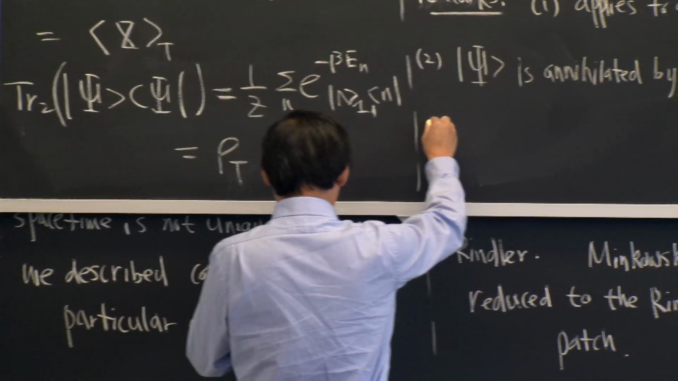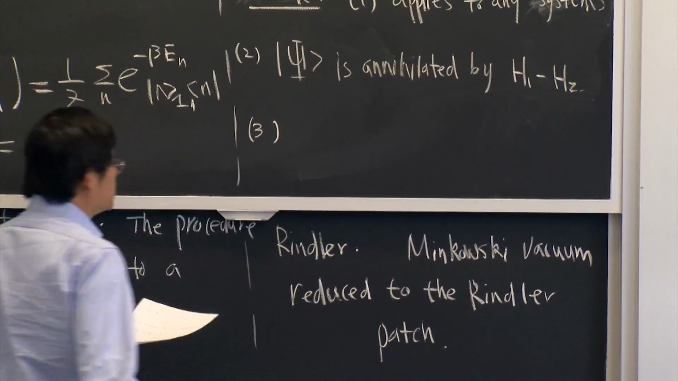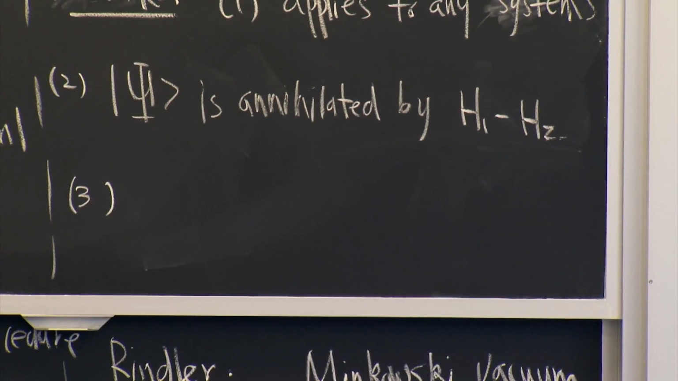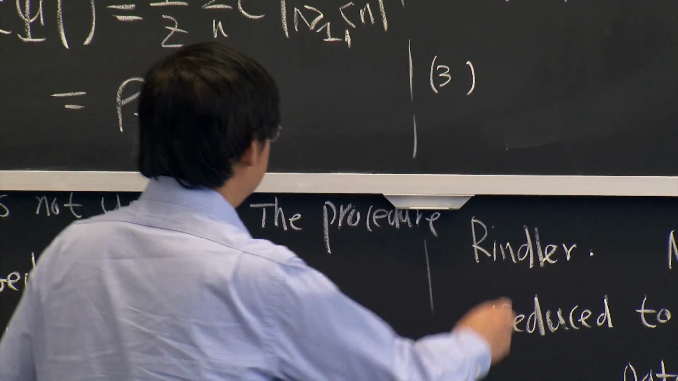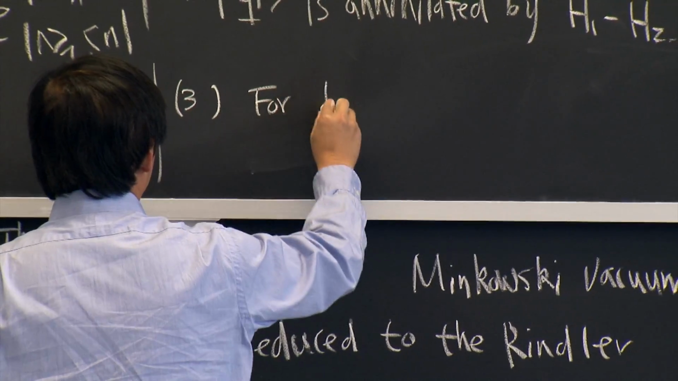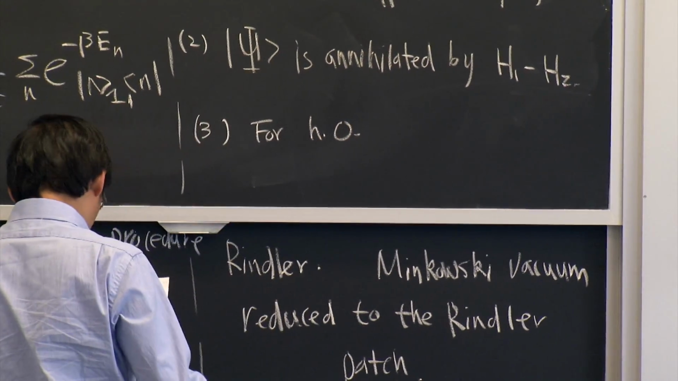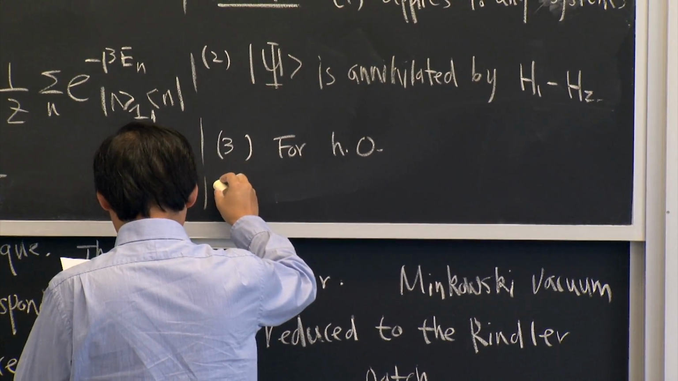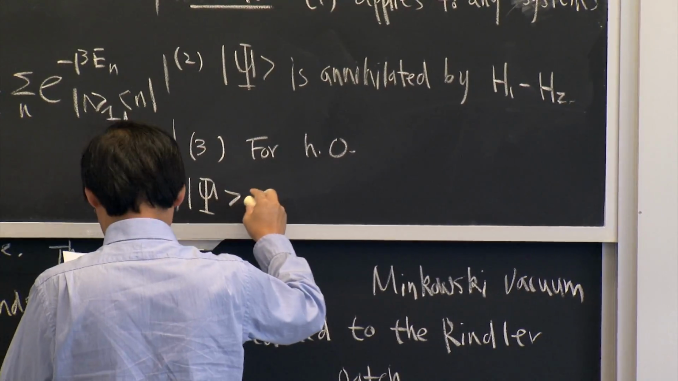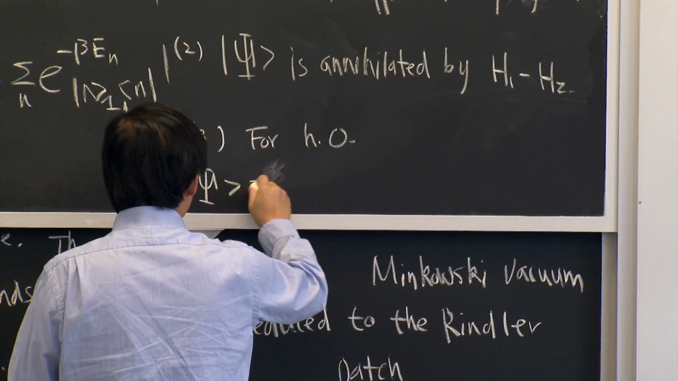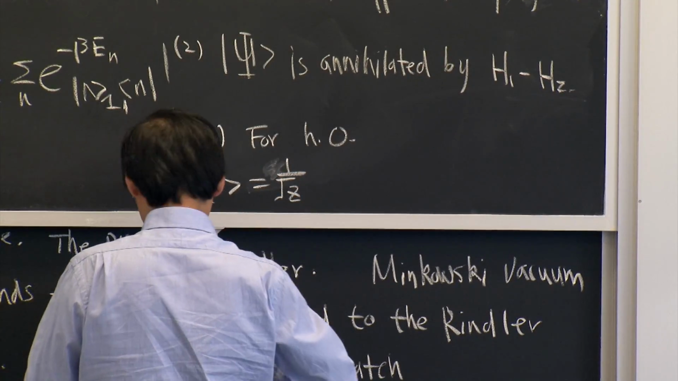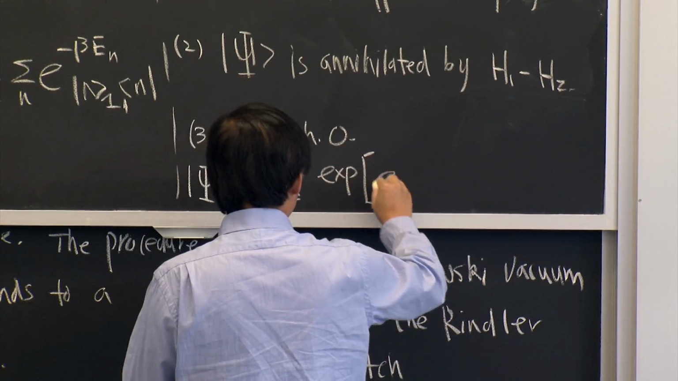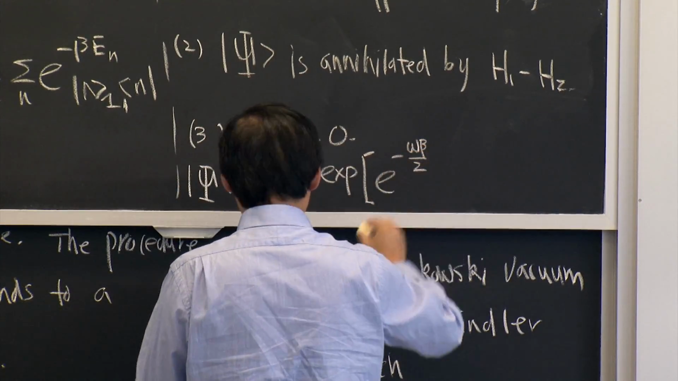So the third remark, this now relies on the harmonic oscillator. For the harmonic oscillator, we can write this psi in the following form. This you can check yourself, and I only write down the answer. You can easily convince yourself this is true. Some of you might be able to see it immediately just on the blackboard.